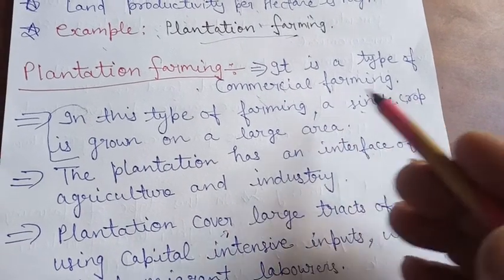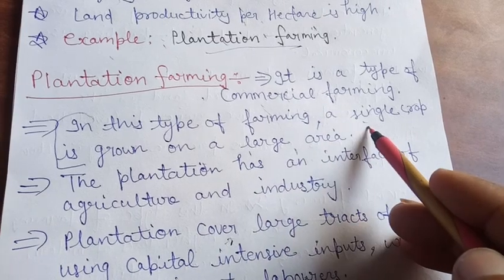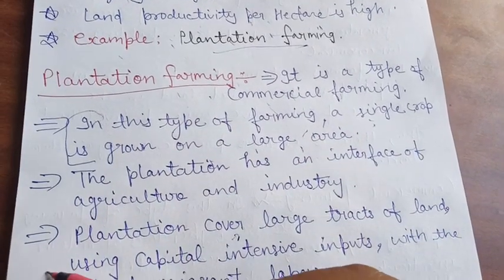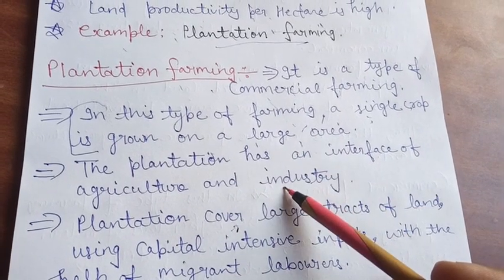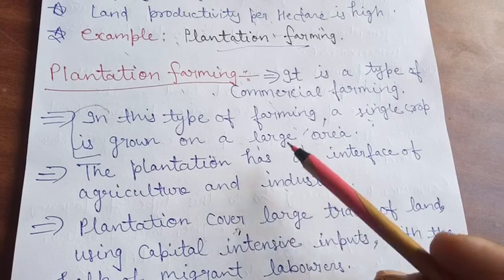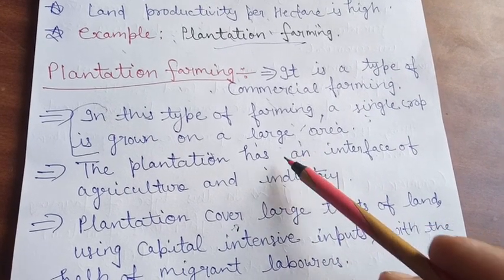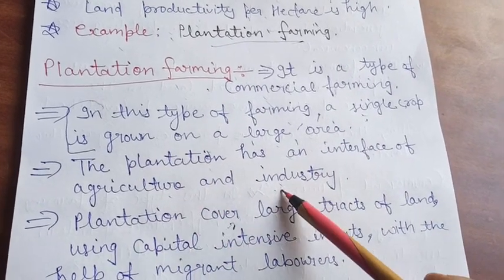When a single crop is grown over a large area, far and wide, such type of farming is known as plantation farming. Mainly plantation farming is done for industry purposes. The products of this farming are used as raw material in industry. So this farming is an interface of agriculture and industry.